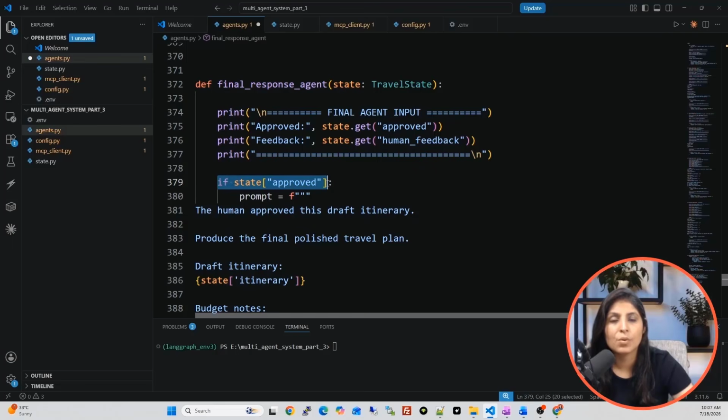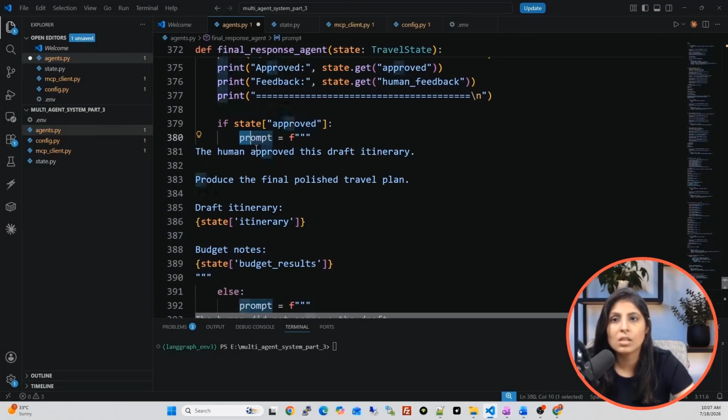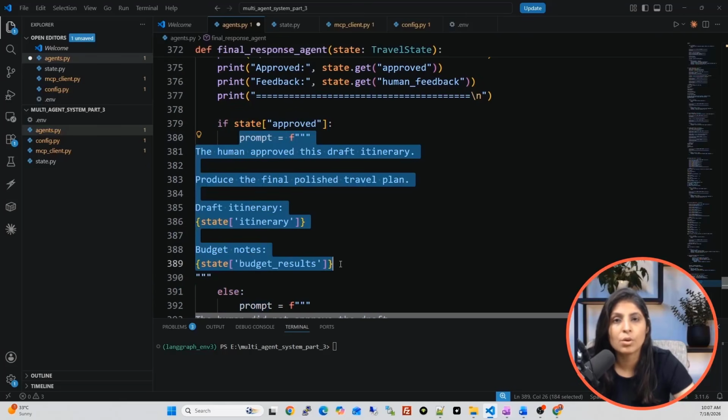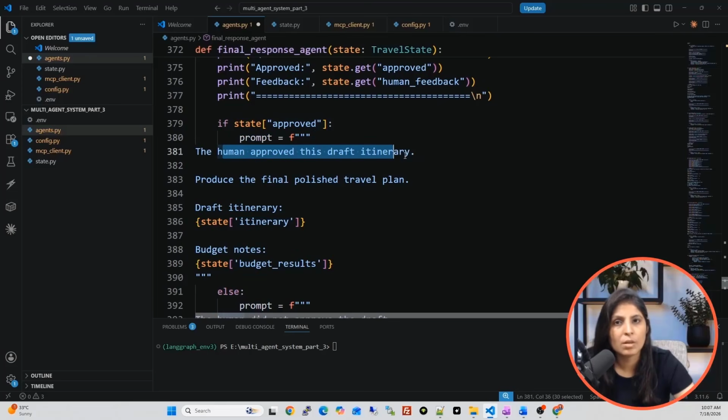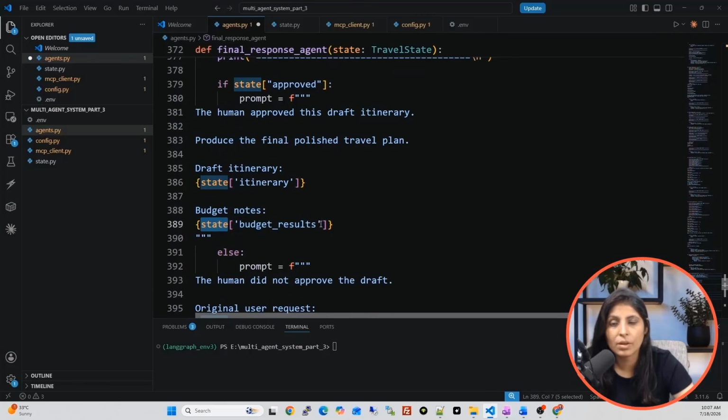If state approved, meaning if the user said yes and approved the draft itinerary, then this will be the prompt to the LLM: the human approved this draft itinerary, produce the final polished travel plan. Get the draft itinerary from state. In state, we have an itinerary key, get the draft from there, get the budget results from state also. Okay.